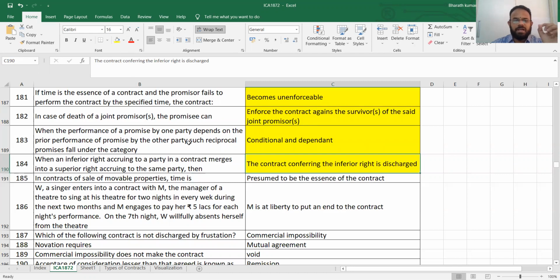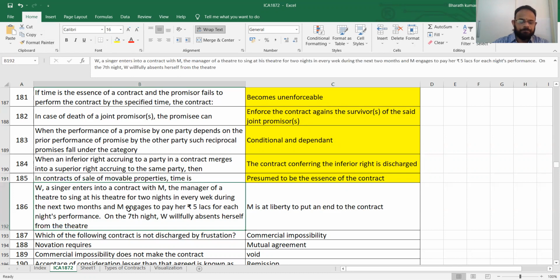In contract of sale of movable properties, time is the essence of contract. Don't you think so? Short time means 2 months, 5 months, like that. Time is the essence of the contract. Are we clear? Next, let's go inside to an example.